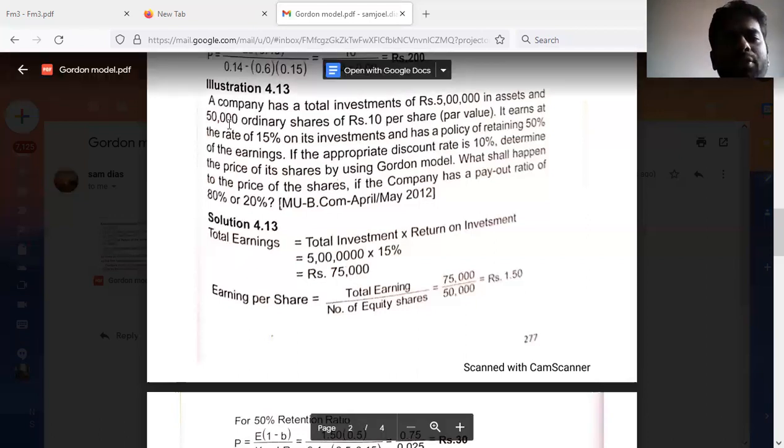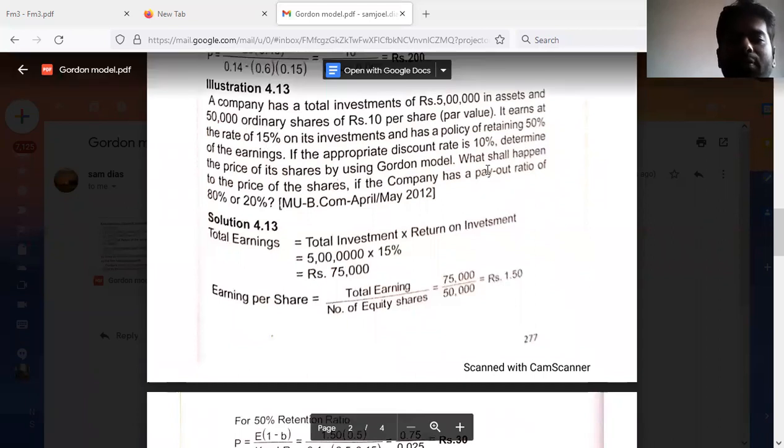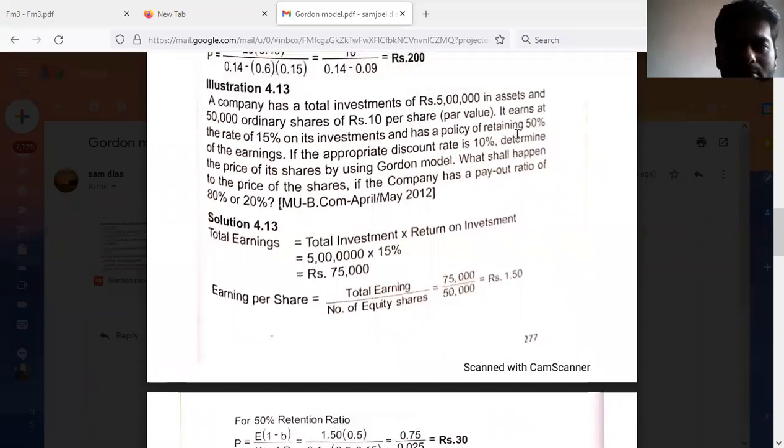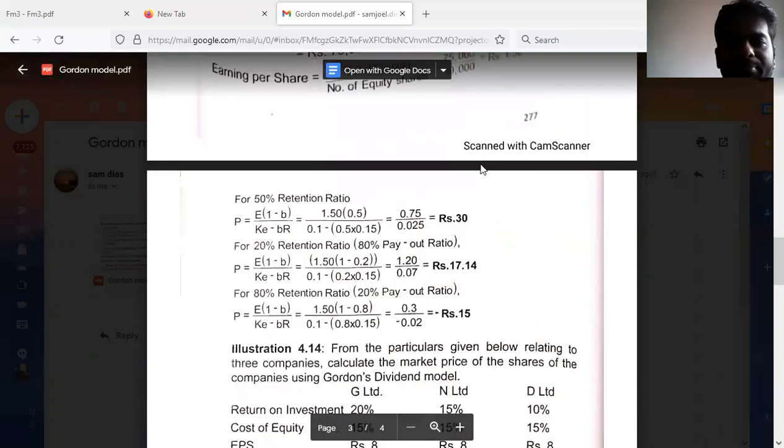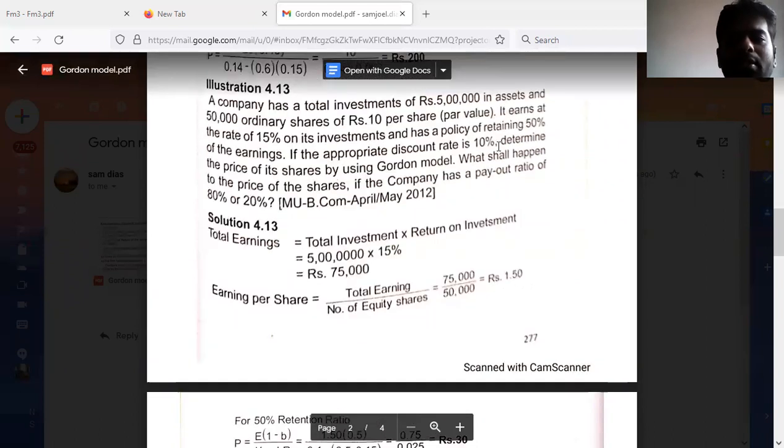Number of shares, we know here 50,000 ordinary shares. In order to calculate EPS, earning per share, total earnings divided by total number of equity shares, 75,000 divided by 50,000. If we do this, we will be getting rupees 1.50, or 1 rupee 50 paisa, would be the EPS, earning per share. Cost of capital, we have 10%. Return on investment, we have 15%.